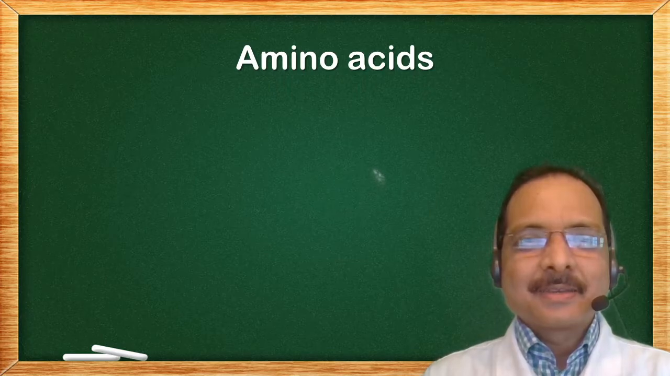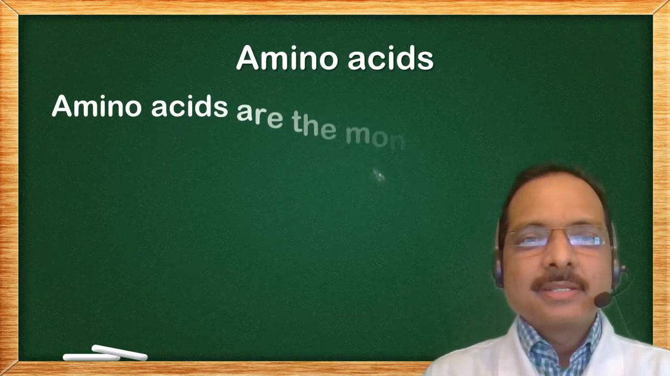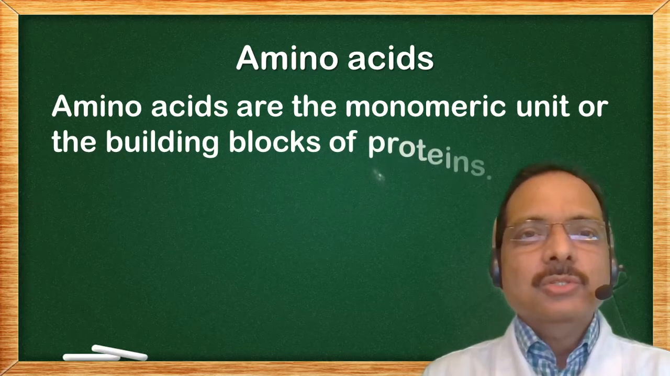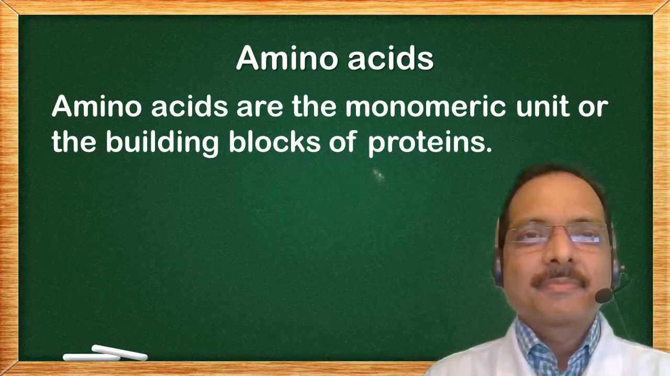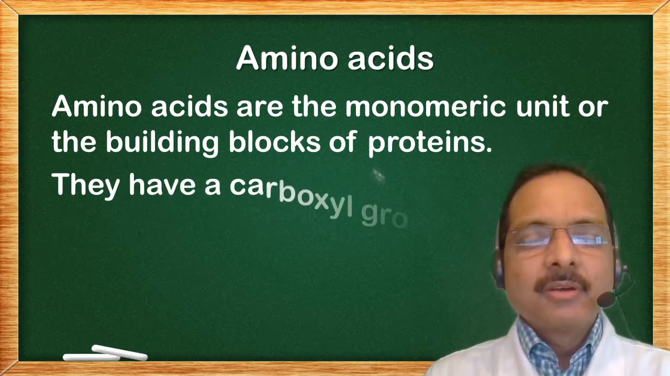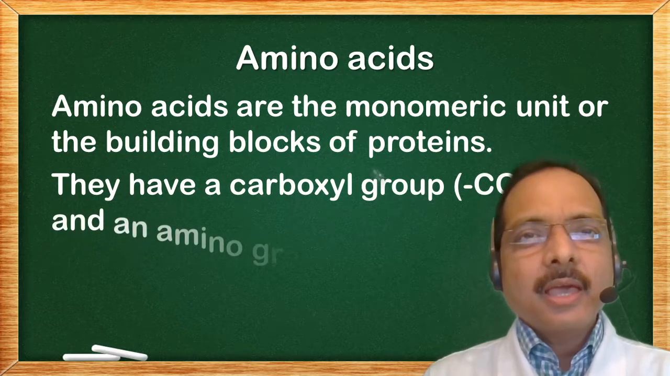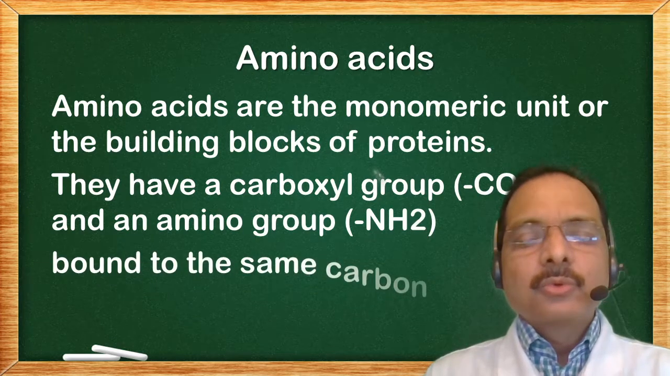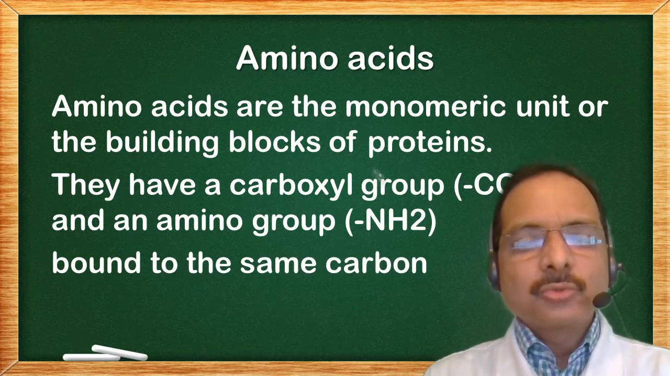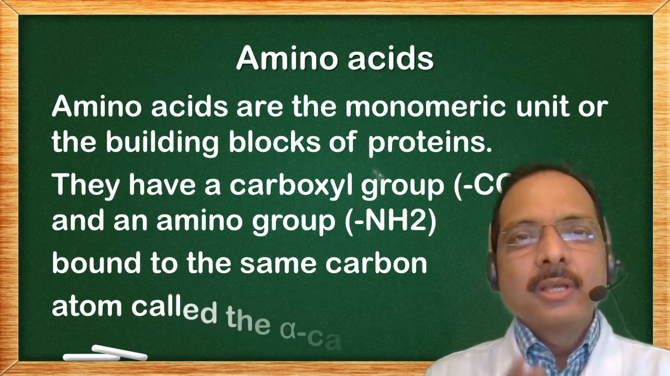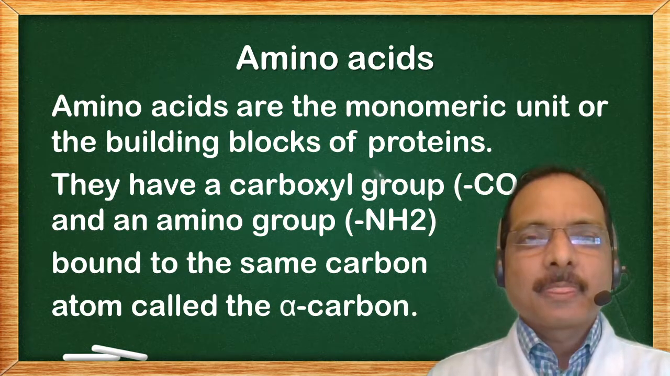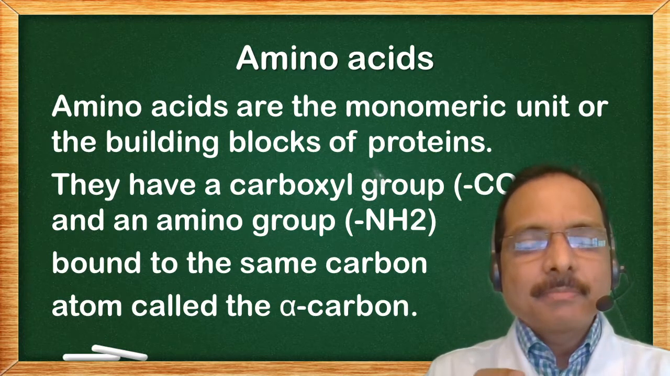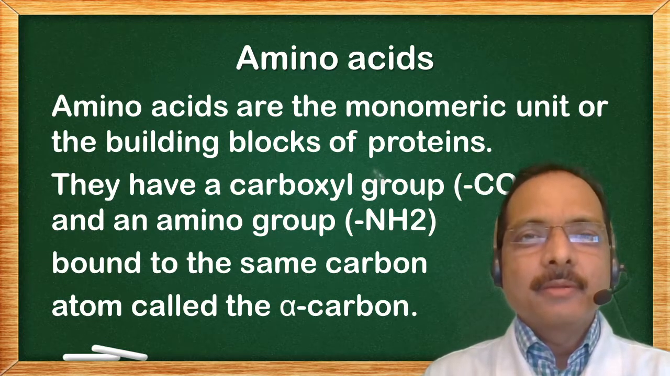Amino acids. Amino acids are the monomeric unit or the building blocks of proteins. They have a carboxyl group and an amino group bound to the same carbon atom, called the alpha carbon. Most of the amino acids are alpha amino acids except the amino acid proline.